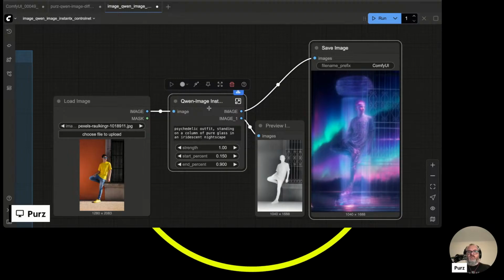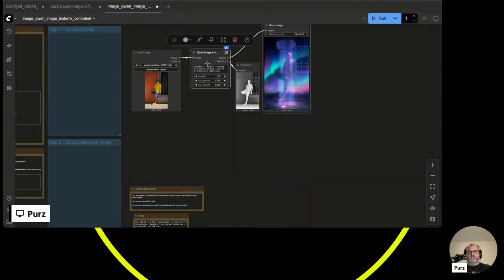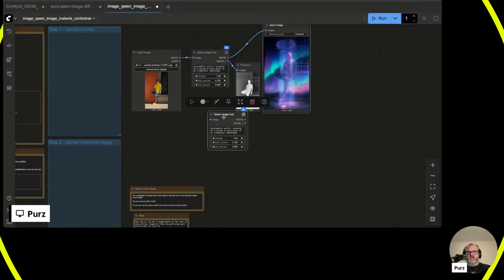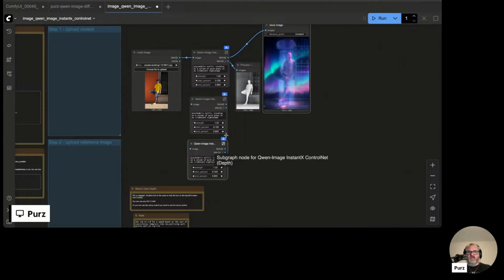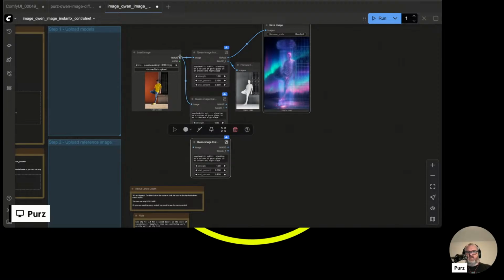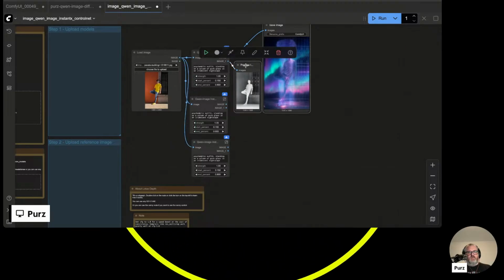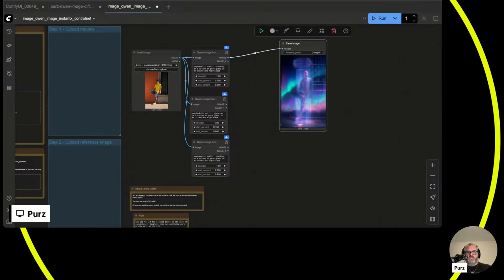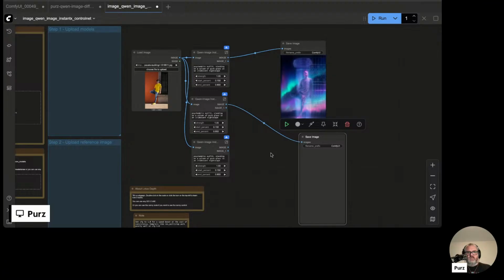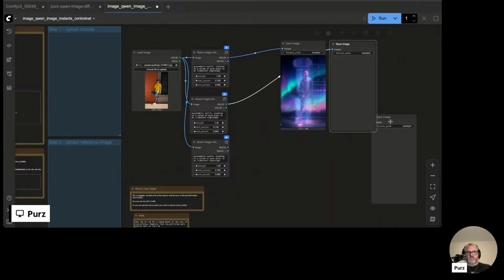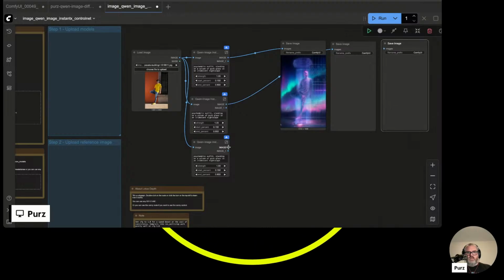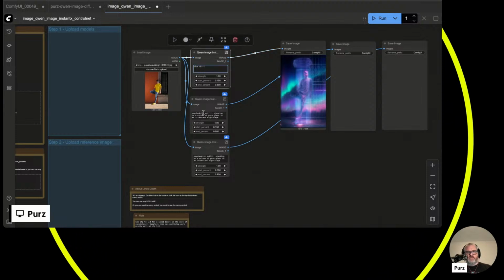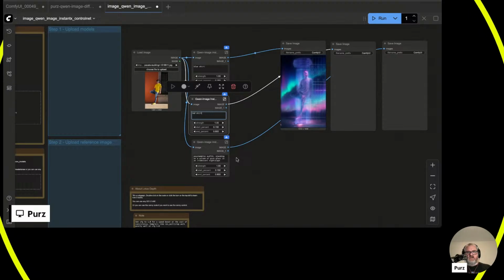Because when I want to do maybe a few different versions, right? Now I can just Control C, Control V, Control V. And I can pop this and this. I don't really need the preview. I know what it's going to give me. And save image. We'll do another save image. One, two, three. As you can imagine, now I can say blue shirt, red shirt, green shirt.